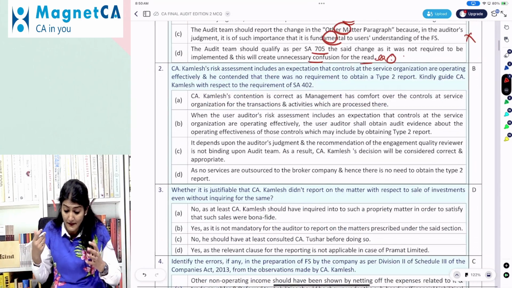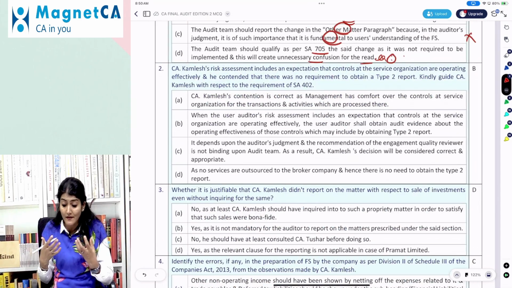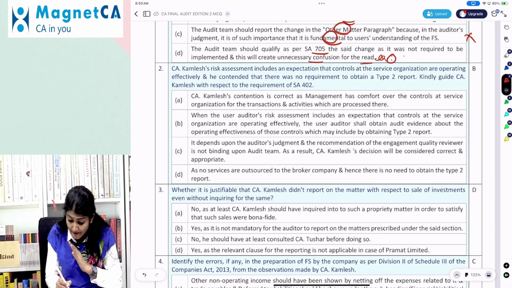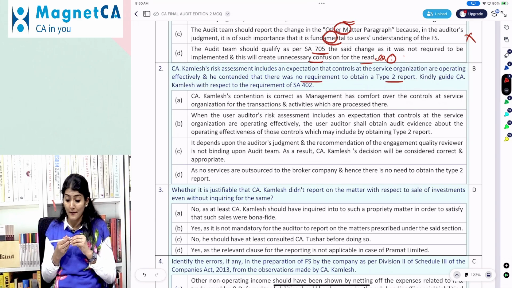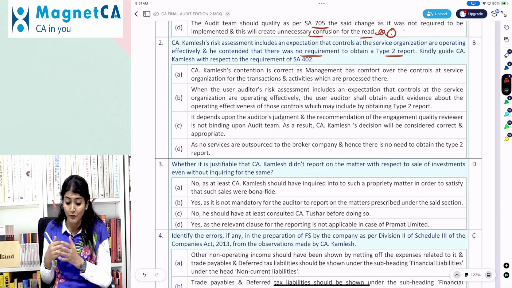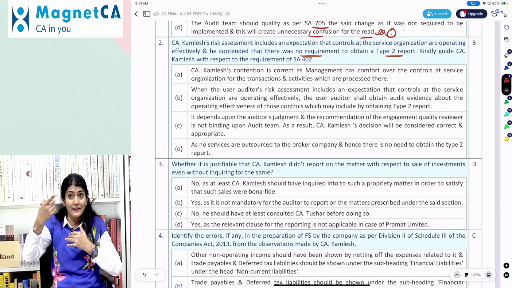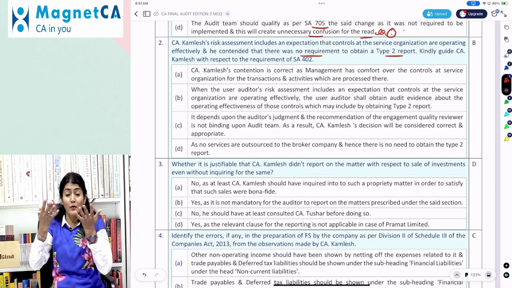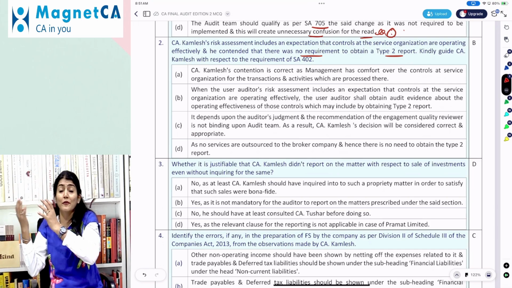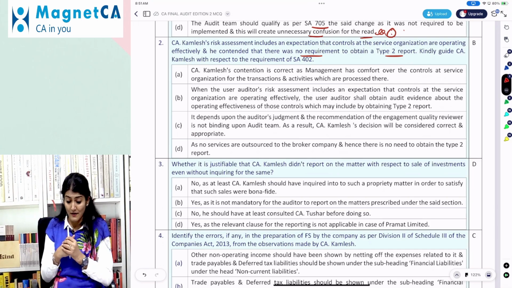Kamlesh's risk assessment includes an expectation that controls at the service organization are operating effectively, and he contended that there was no requirement to obtain a Type 2 report. Kindly guide CA Kamlesh with respect to the requirement of 402. So either you obtain a Type 1 or Type 2 report, or you contact the service organization, or you appoint another auditor to perform the tests of controls at the service organization.